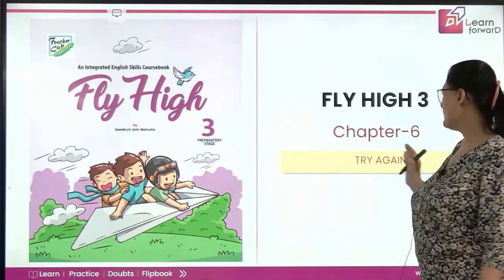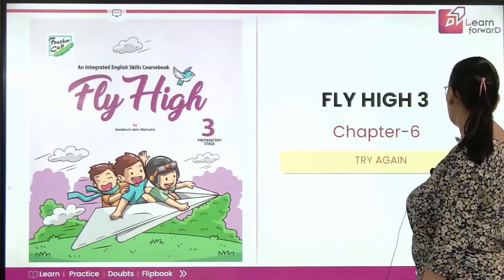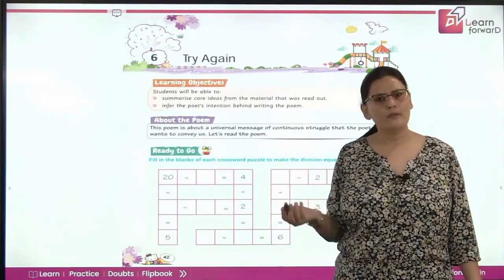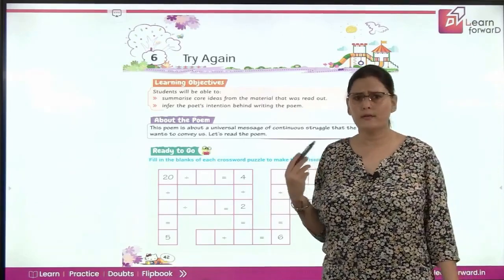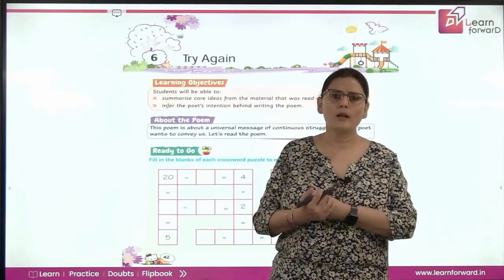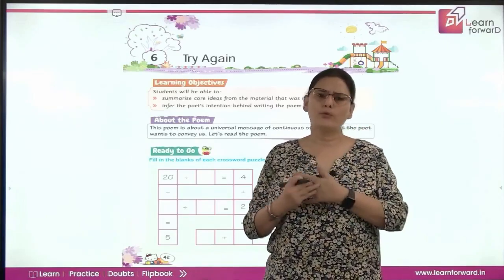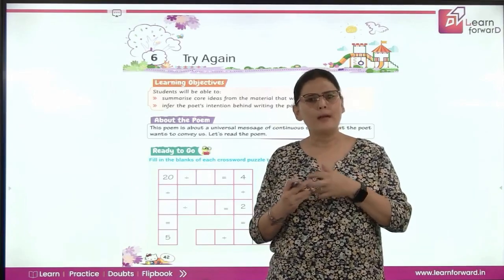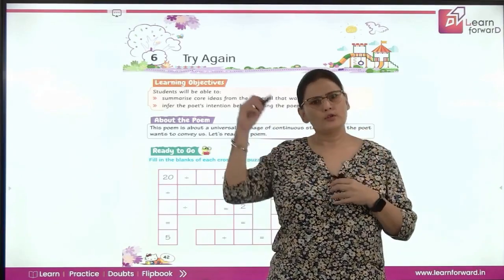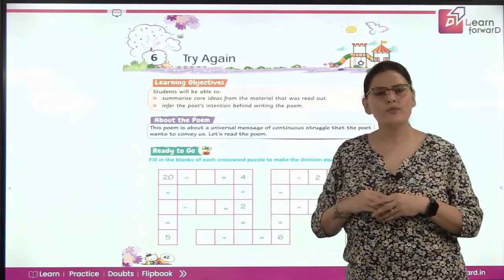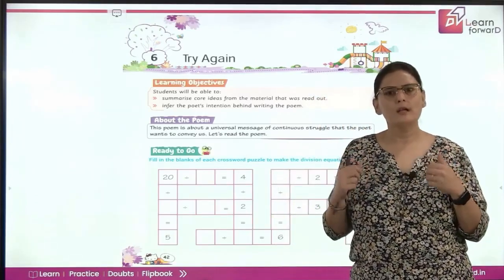Now we'll be doing chapter 6 that says try again. We all have heard that, try again unless you succeed, right? And you all must have heard a story about the ants, who never stopped climbing the wall. Though the ant faced so many problems, so many challenges, still the ant did not give up and was able to reach the top of the wall. So we should all try and try again. We should never give up. We should always be ready to face the challenges.